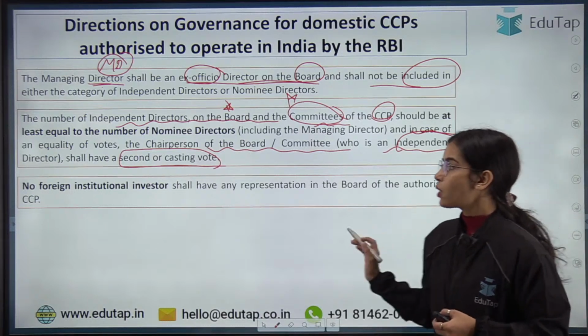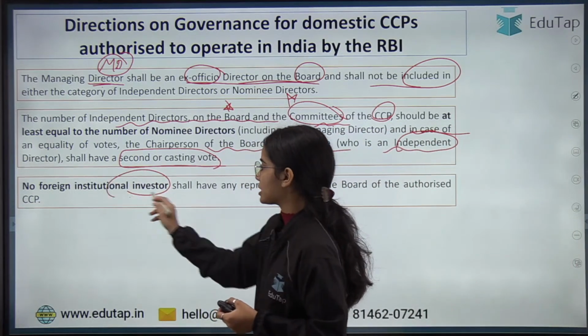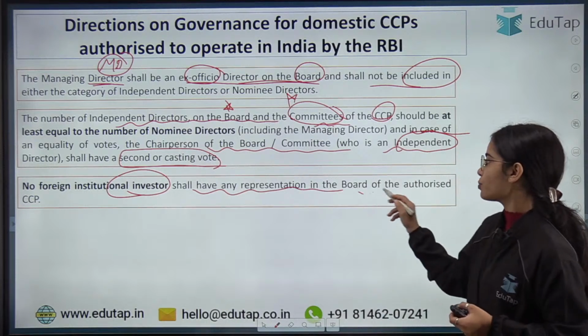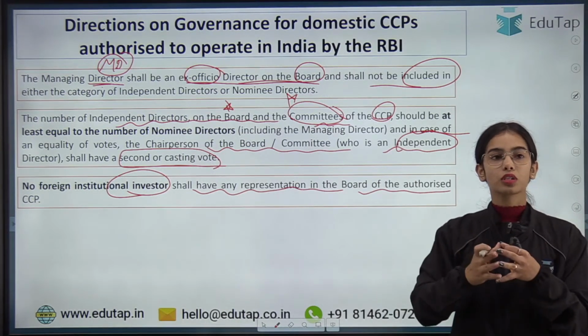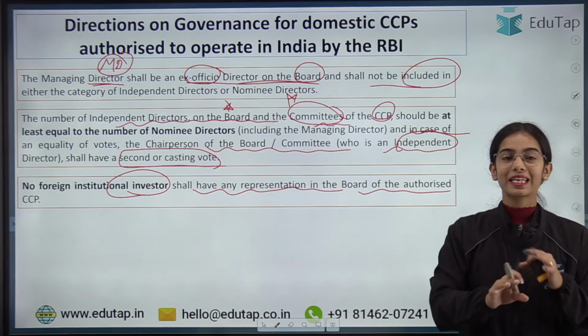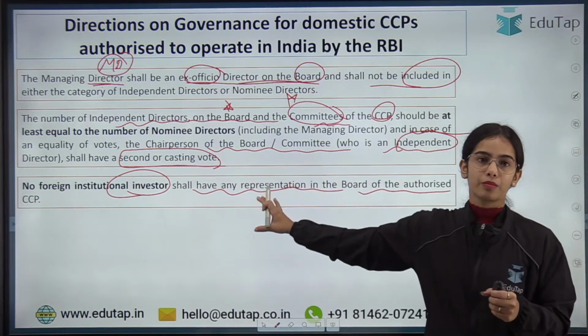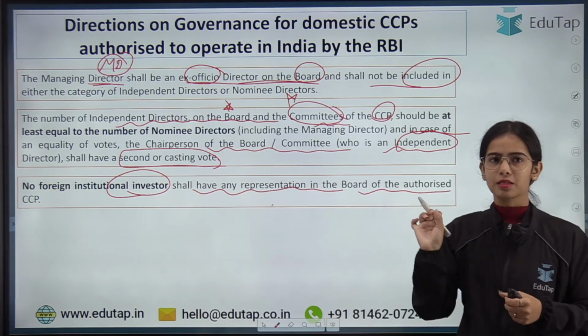Now, no foreign institutional investor shall have any representation on the board of the authorized CCP. So a foreign institutional investor cannot become a member of the board of directors. That is the basic idea.